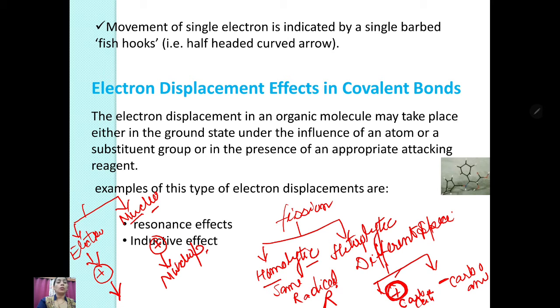Second, we have gone for the displacement of electrons, how electrons move from one place to another when some reagent is there. Now is the electron displacement effect in a covalent bond. The electron displacement in an organic molecule may take place either in the ground state under the influence of an atom or a substituent group, or in the presence of an appropriate attacking reagent. This is again of two types: one is the resonance effect and second is the inductive effect. This is a permanent effect.